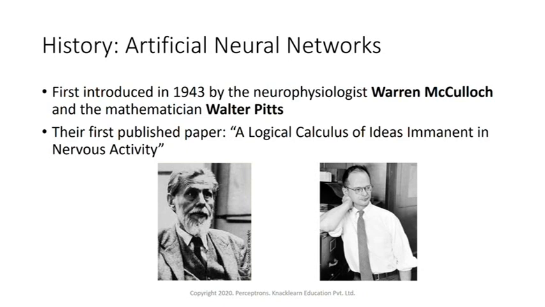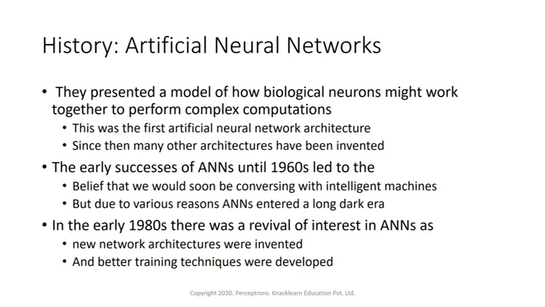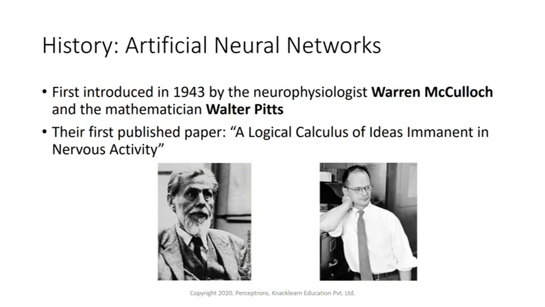They talked about how our biological neuron, the main functional unit of the brain, works and processes information within the brain. They also figured out a mathematical way of using the same thing, and that is the ANN, or artificial neural network. They presented a model of how biological neurons might work together to perform complex computation. This was the first artificial neural network architecture, introduced around 1943.